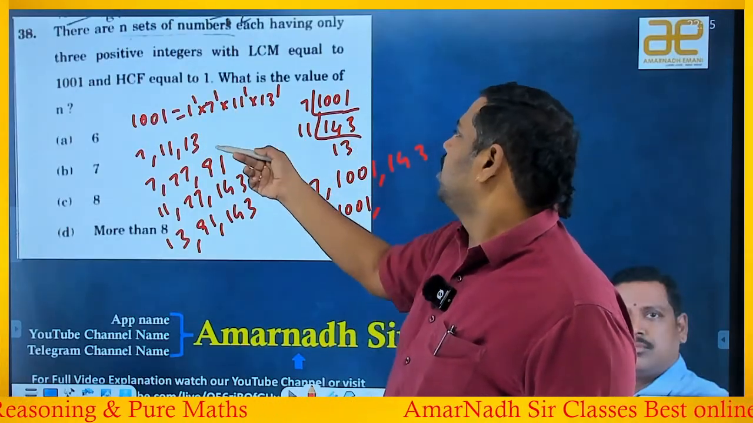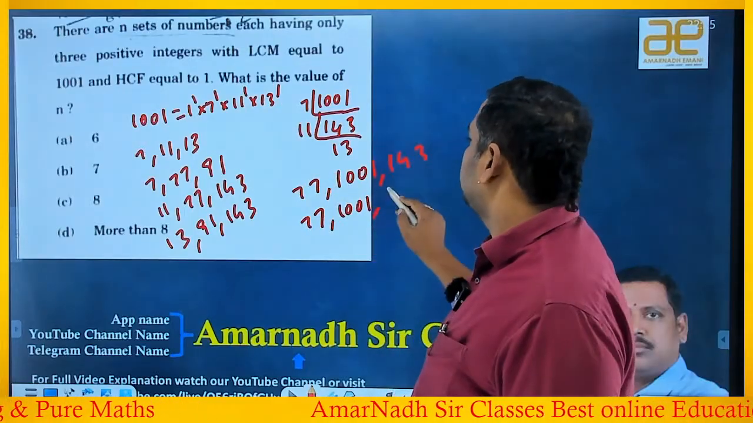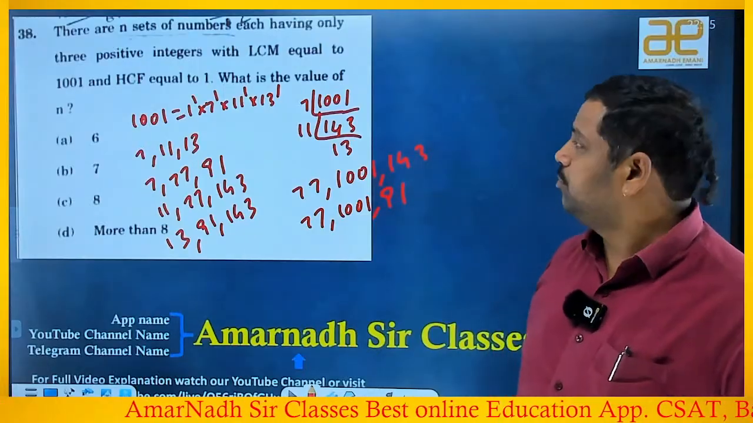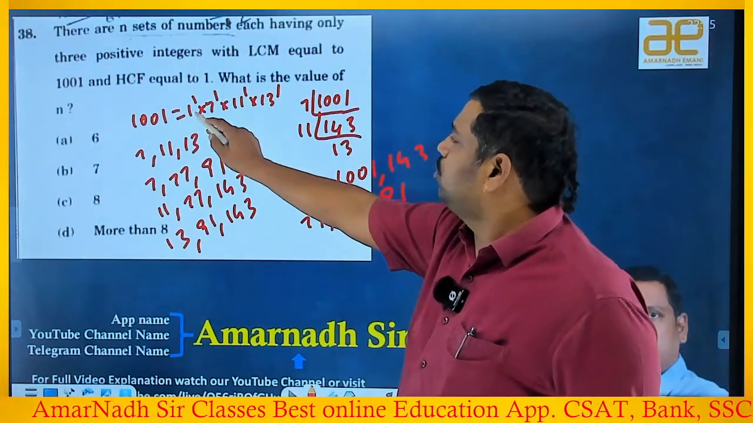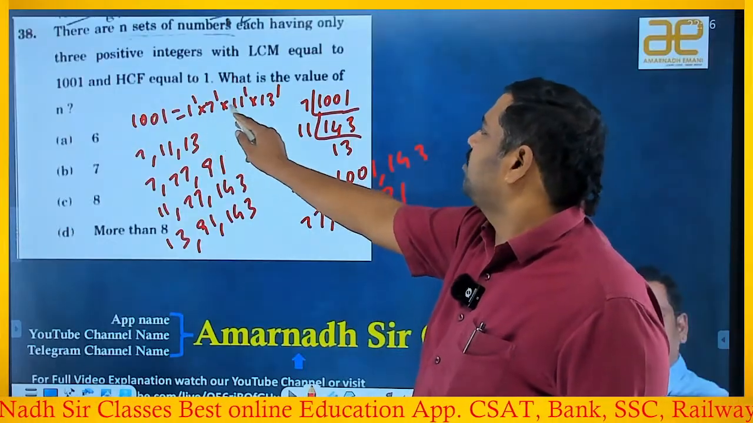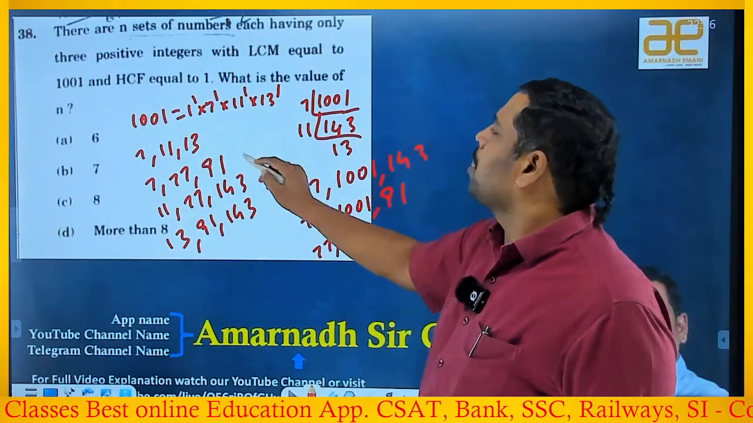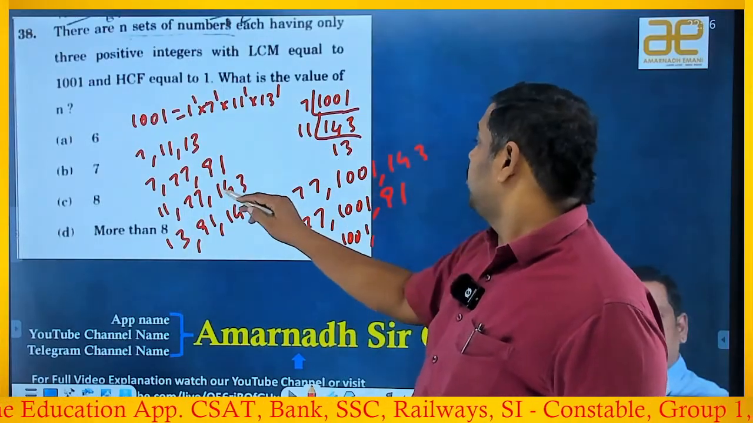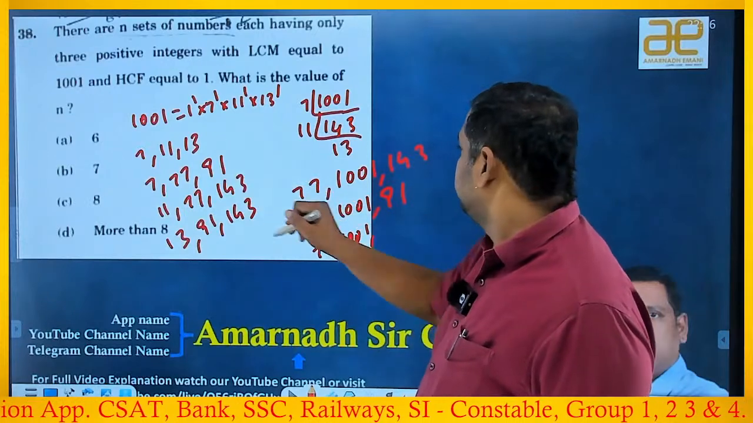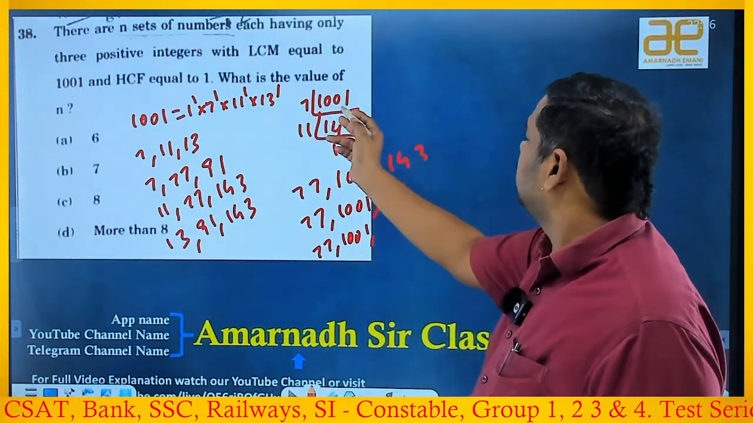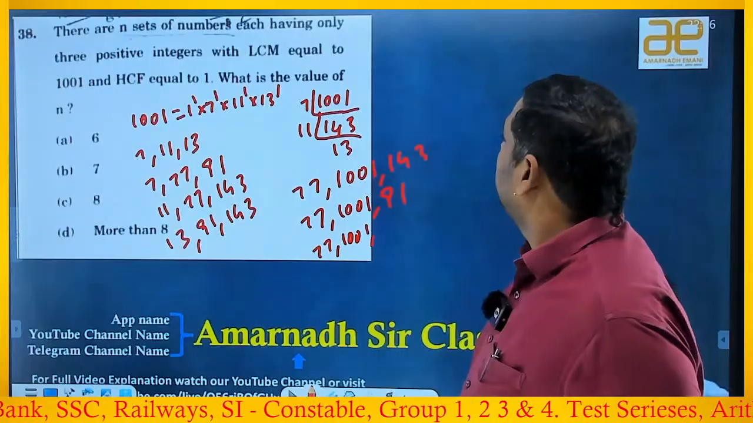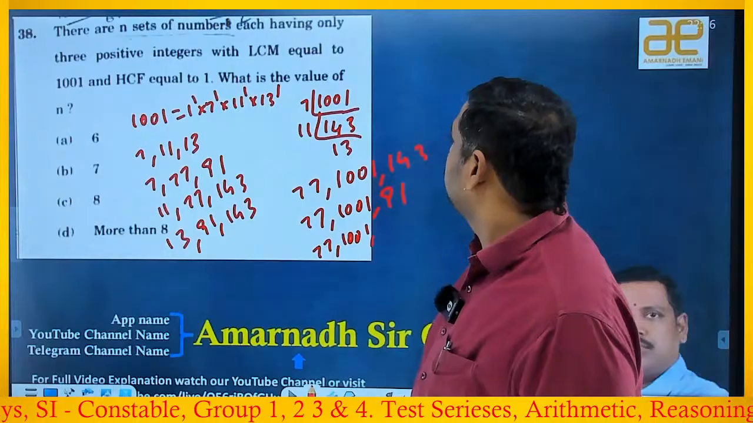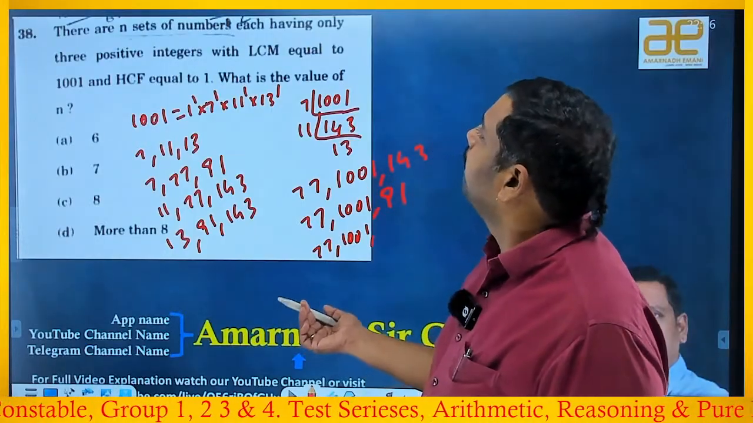Now, 1, 7 and 13 I will take, 91. So here also you will get the same. Next, 3 numbers combination: 1, 7 and 11 gives 77. Now 7, 11 and 13 gives 1001. Now 13 into 7, 13 into 11, right? Now 13 into 7 into 11 I have already taken.